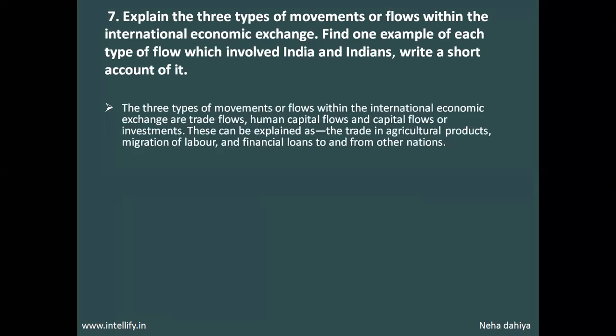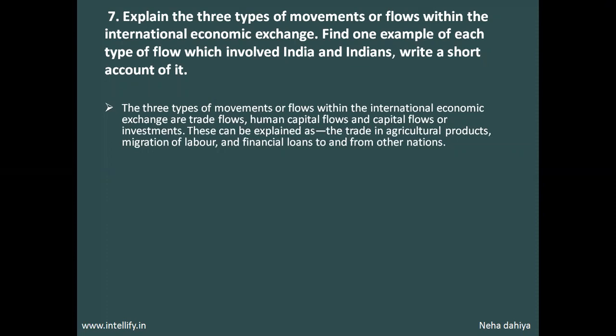So the three types of flows are, first, the trade flow, whatever trade was going on, Indian spices, textiles. Human capital flows, that is migration of laborers to different countries, the labor market, to work in abroad companies and plantations. Capital flows or investments, whatever loans the nations were taking so as to improve the economy. So these were the three types of flows.